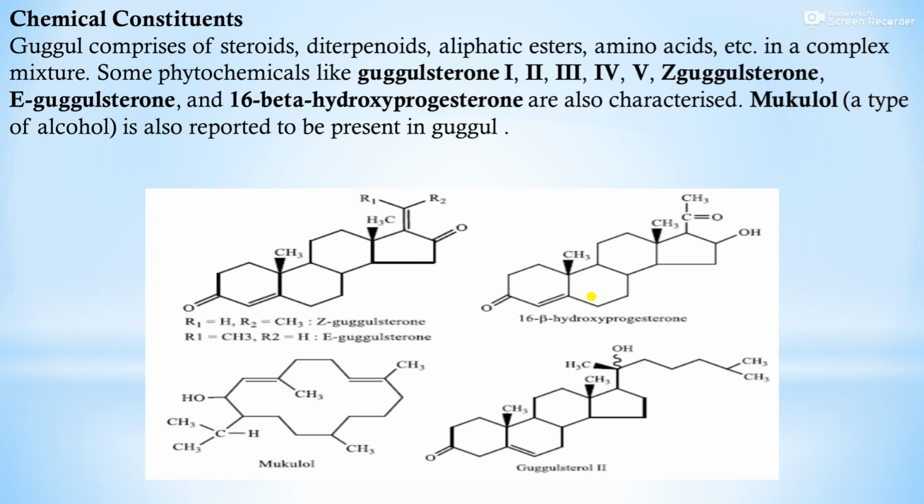Mucilol, a type of alcohol, is also reported to be present in Google. These are the chemical constituents present in the Google: gugulsterone, Z-gugulsterone, E-gugulsterone, beta hydroxyprogesterone, mucilol and gugulsterol 2.